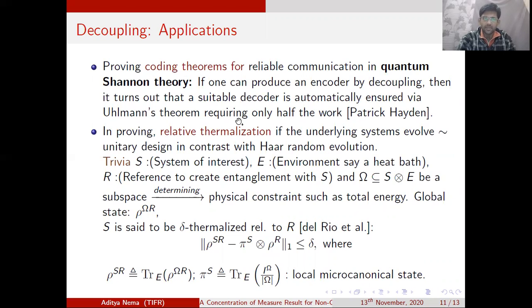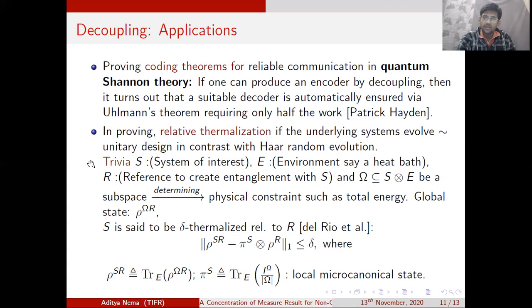Now, why do we care about decoupling? We care about such theorems because they have a wide range of applications, at least in quantum Shannon theory. In quantum Shannon theory, they show up everywhere in source coding and channel coding problems. One such application that we saw was the so-called fully quantum Slepian-Wolf setting. And further, the main crux to be taken from decoupling in coding problems in information theory is that if one can produce an encoder by decoupling, then it turns out that a suitable decoder is automatically guaranteed by appealing to Uhlmann's theorem. So this just reduces our work by half in coming up with a particular encoder.